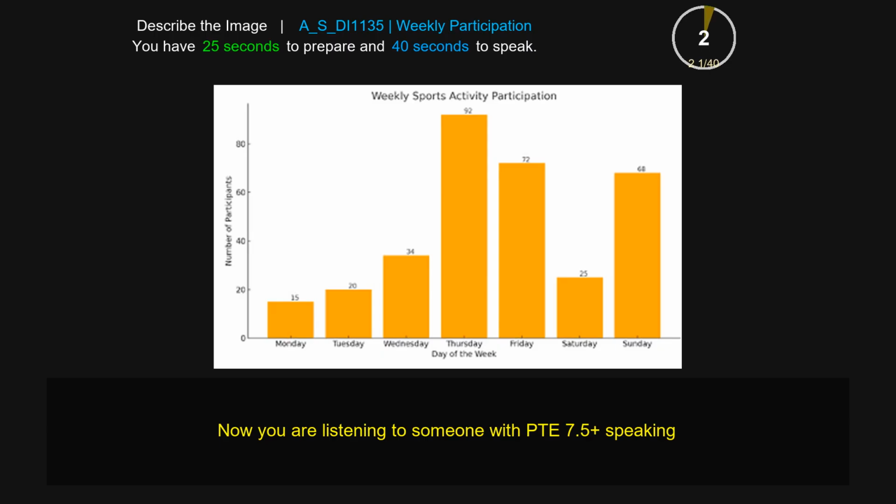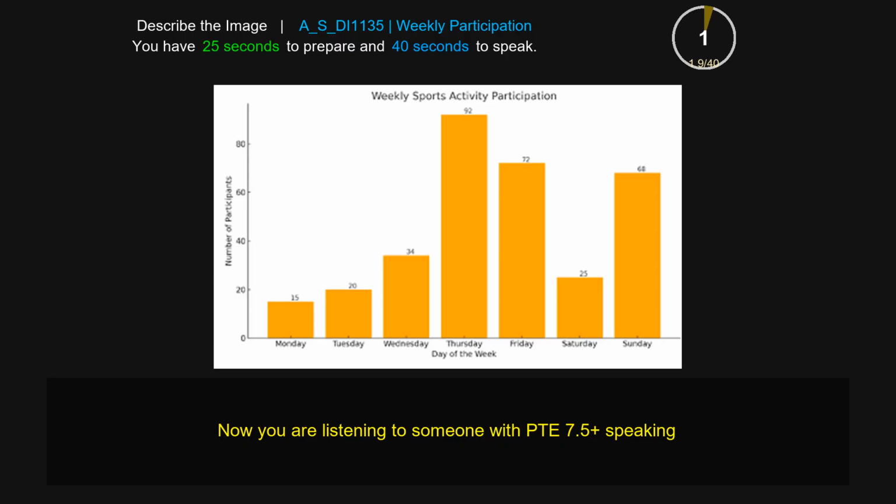The bar chart provides information about the weekly sport activity participation. In the beginning, it highlights several key aspects related to Monday, Wednesday, Tuesday, Saturday. Also, it shows that Thursday is the highest sport activity, about 92. Moreover, it indicates that Monday is the lowest sport activity, about 20%. In conclusion, it gives a clear overview about sport activity.